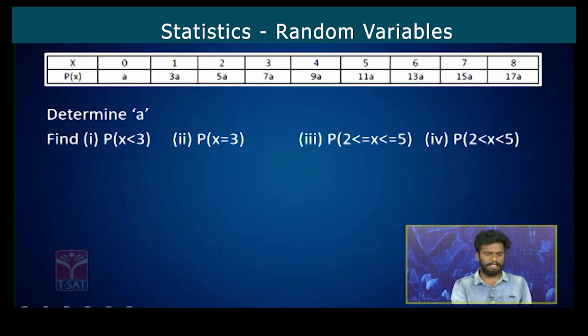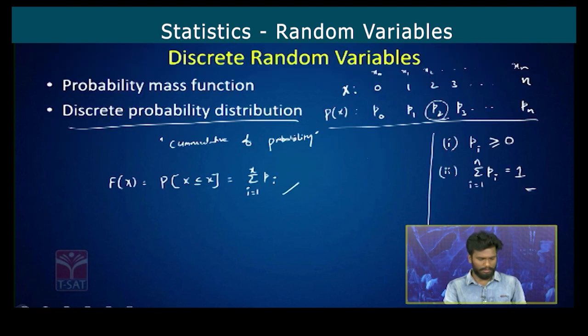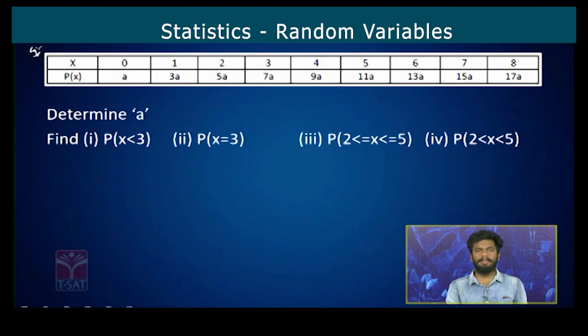So let's take a small example depending on discrete random distributions, discrete random variable. See, here X is assuming the values 0, 1, 2, 3, and so on up to 8, and the P of x is given as a, 3a, 5a, 7a, and so on up to 17a. First bit is determining the a value.